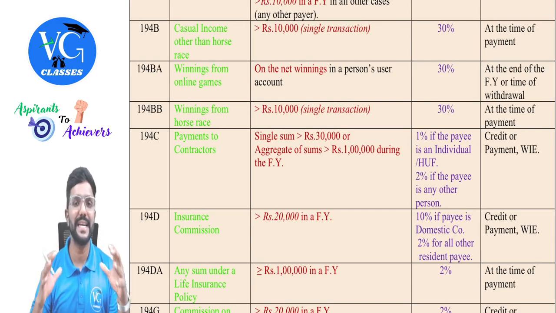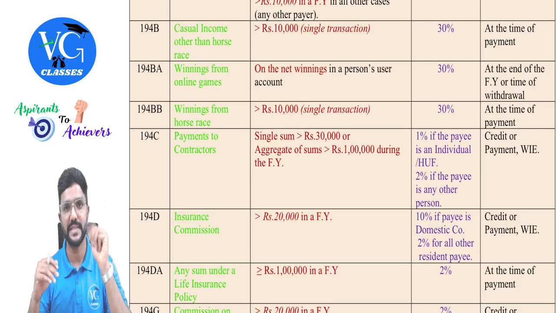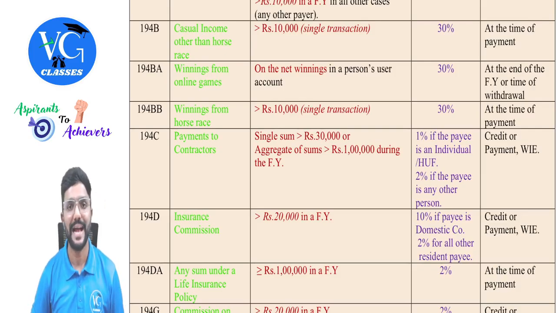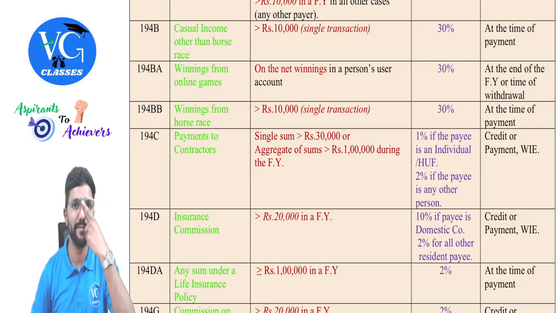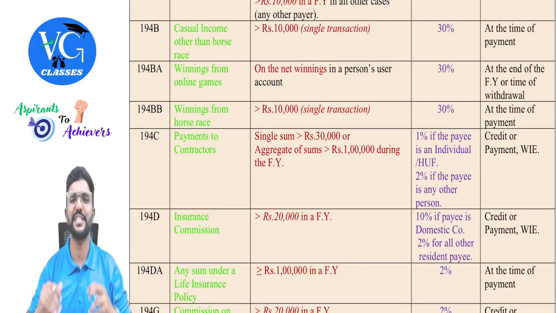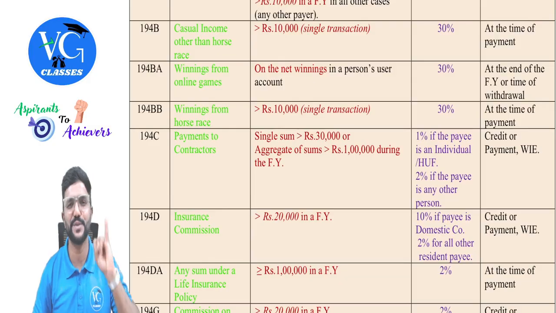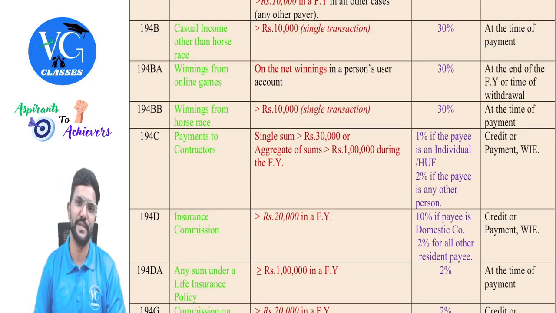So if a person is earning a casual income, it is taxable at 30% as per section 115BB as well as 115BBJ under the head income from other sources. And against casual income, you cannot claim any expenses, you cannot set off any loss, you cannot claim any deductions under Chapter 6A.